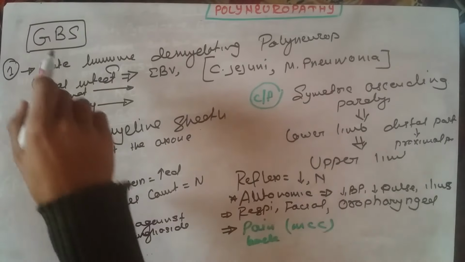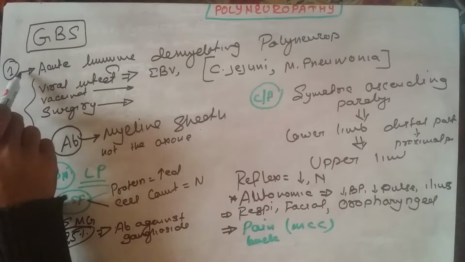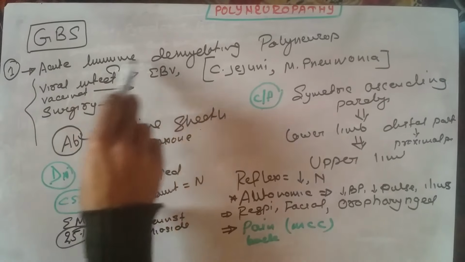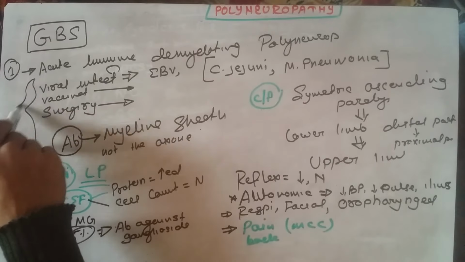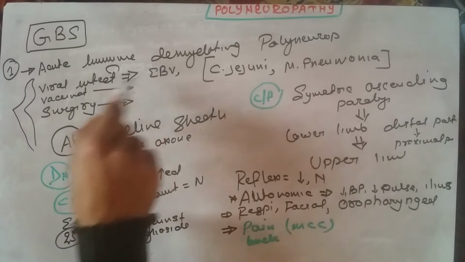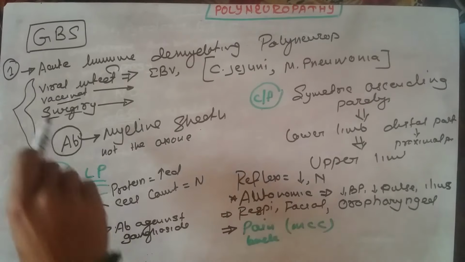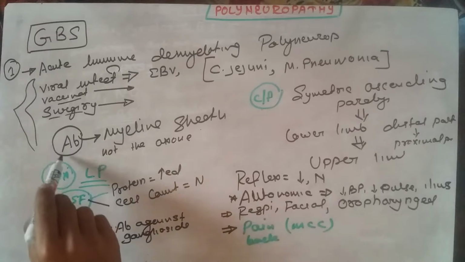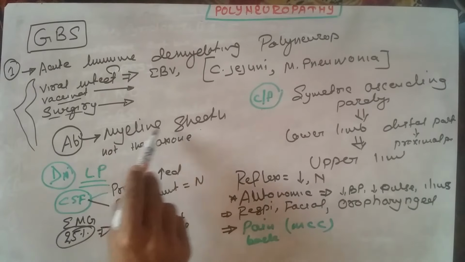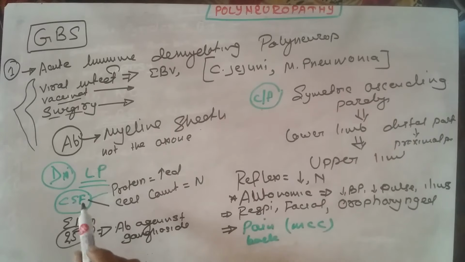So what did we learn in Guillain-Barré? First of all, the definition: it is an acute immune mediated polyneuropathy. It can be post viral or bacterial infection, or post vaccination and post surgery. The pathophysiology: autoantibody acts against the myelin sheath of the nerve, as a result polyneuropathy is seen.